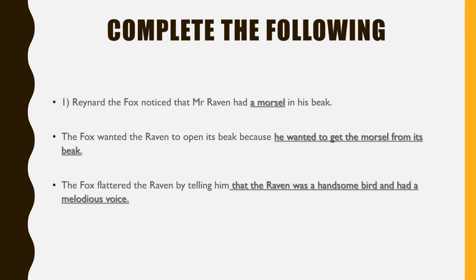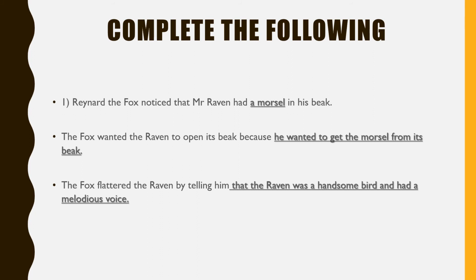Now the second one. The fox wanted the raven to open its beak because... Why did the fox want the raven to open its beak? The reason was because he wanted to get the morsel from its beak.